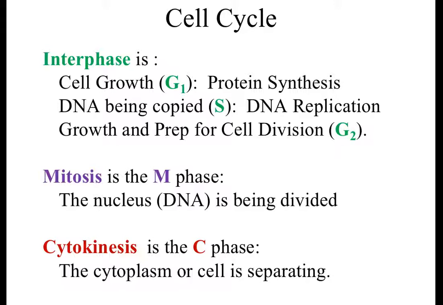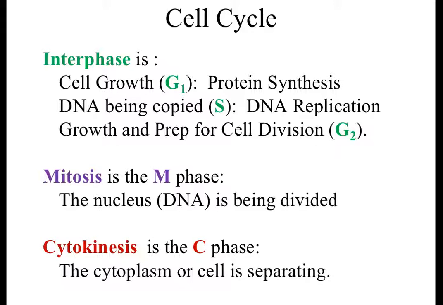After that comes G2, and G2 is going to double check all of the work done during the S phase. I always think of it as good to go. So if it passes the G2 phase and it's decided that, hey, we can divide now, it's going to enter into the M phase, which stands for mitosis. And as we said, mitosis is the actual part where we're going to make that exact copy of our cells. The whole focus of mitosis is on the nucleus, managing that DNA, getting those copies of DNA sorted into two new developing cells so that those cells can have the information they need to be successful.